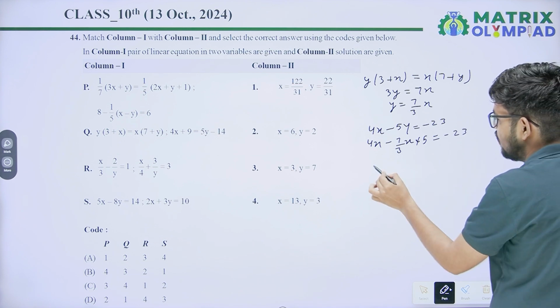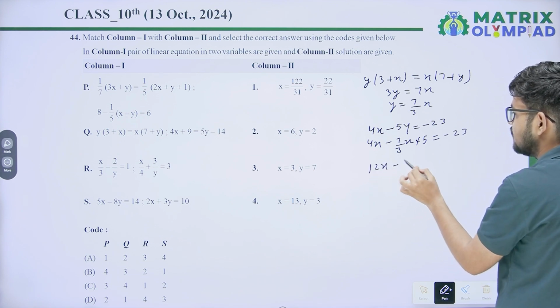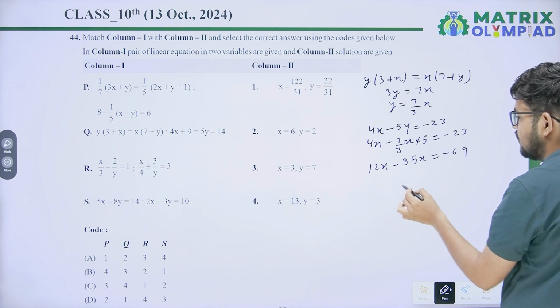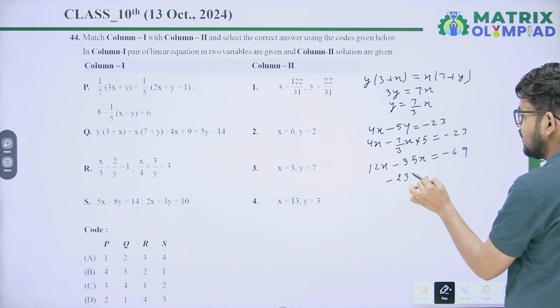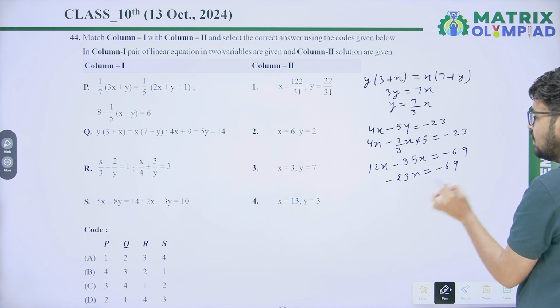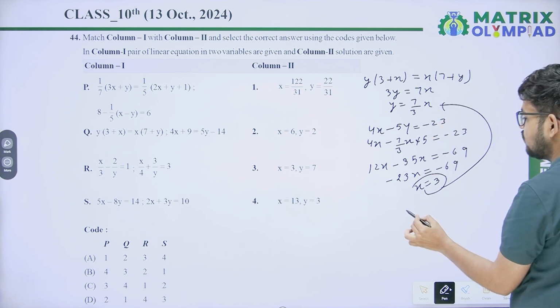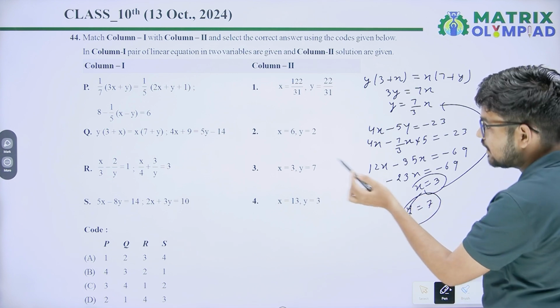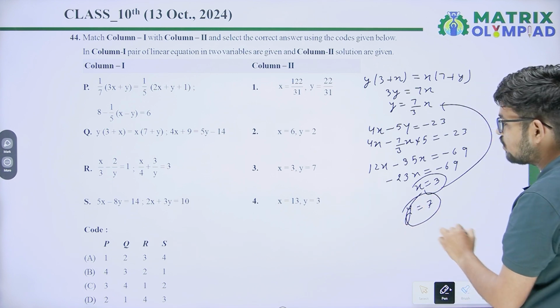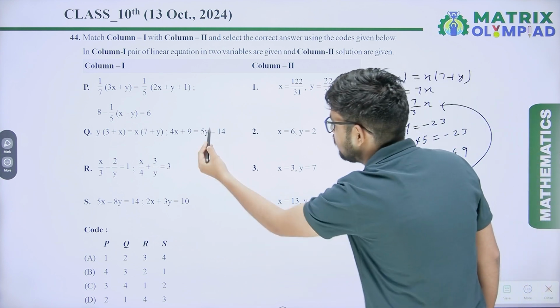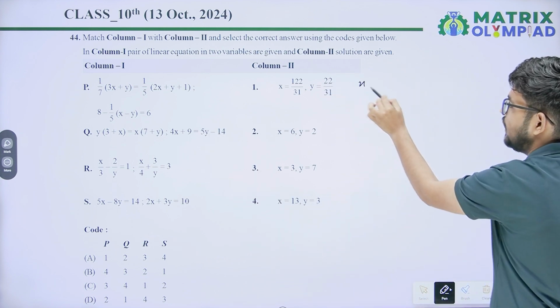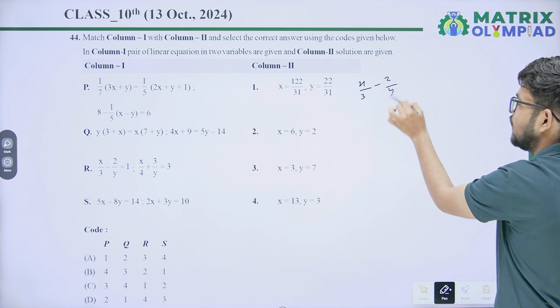So you will get 4 threes are 12x minus 35x equals minus 69. You will get minus 23x equals minus 69 and the value of x equals 3. Put x equals 3 and you will get y equals 7. So Q's correct answer is x equals 3, y equals 7, option 3.